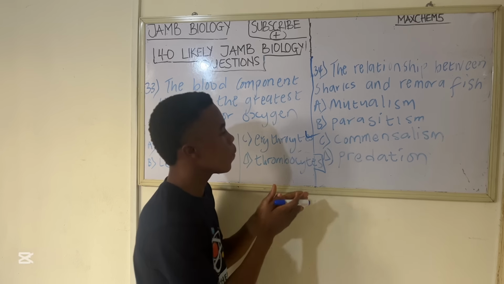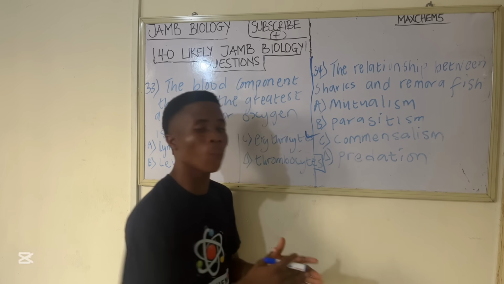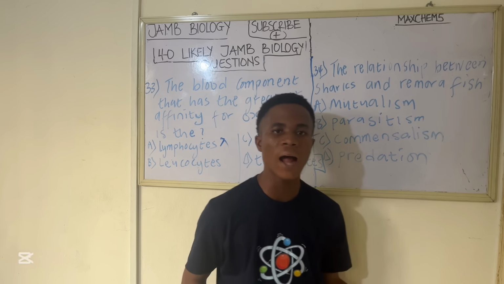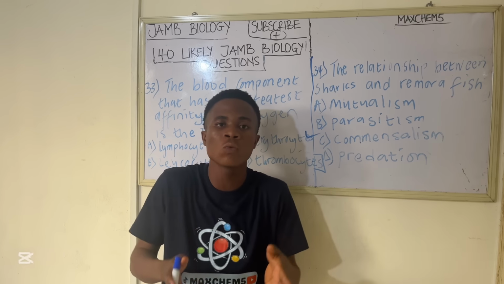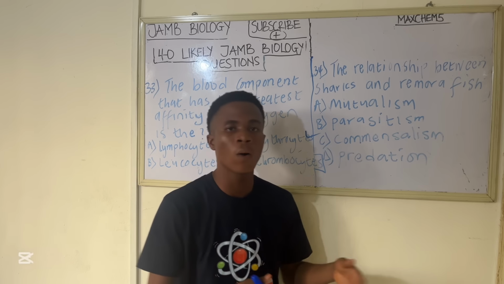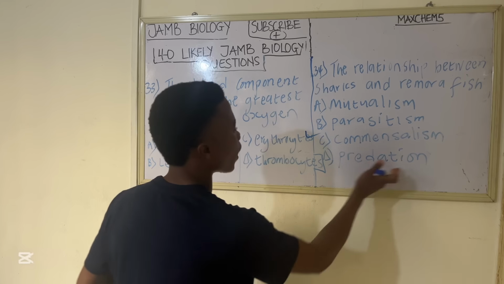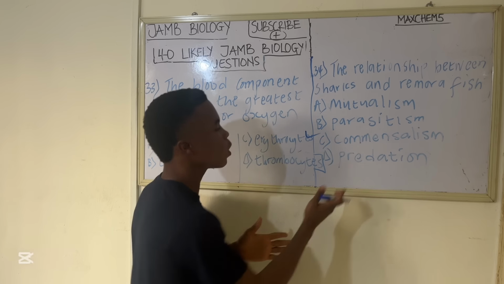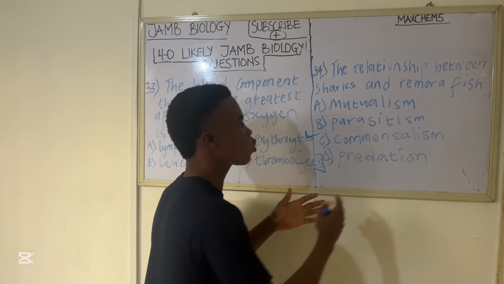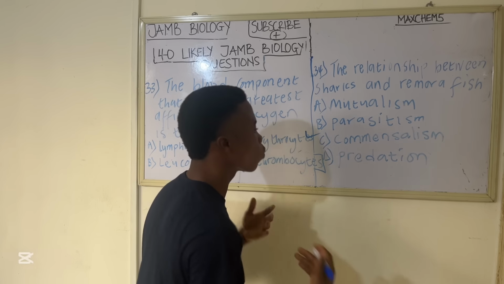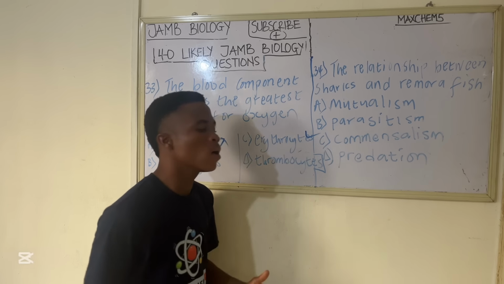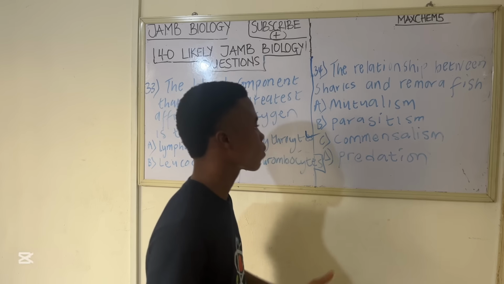So the next relationship here is predation. This is a relationship between an organism we know as the predator and the other organism we know as prey. The predators are the powerful organisms, while the prey are less powerful. Like a lion and a goat, for instance. The relationship between a lion and a goat can be predation, because the lion is acting as the predator. It wants to kill or feed on the goat, while the goat has less power to fight the lion back. So the goat is serving as prey in that case.